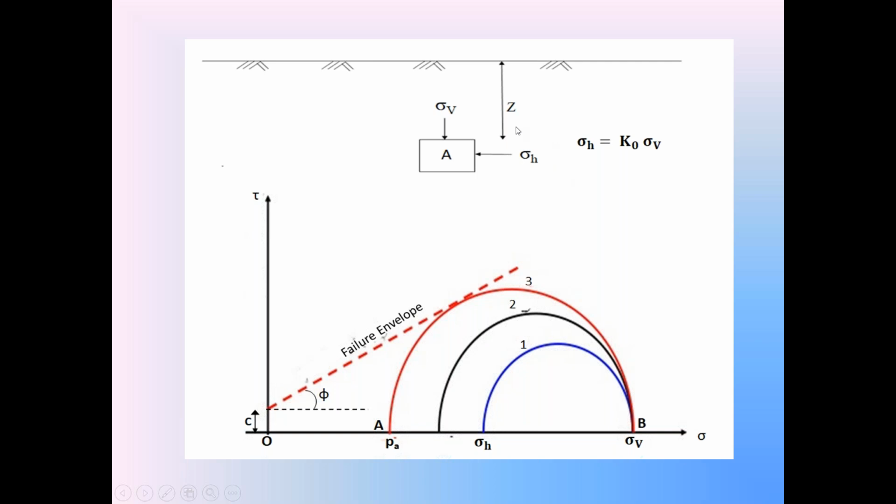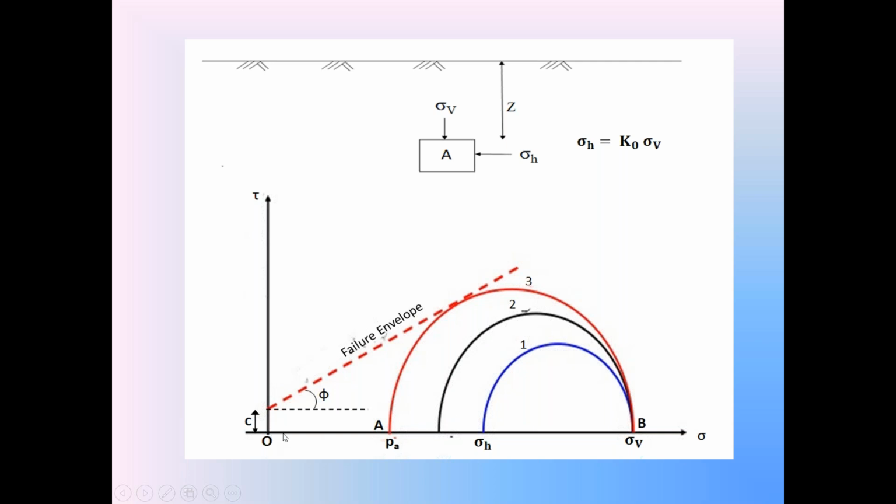The minimum value of sigma h in the c-phi backfill, when the backfill is c-phi soil, is called the active earth pressure PA in the c-phi backfill. The minimum horizontal stress sigma h in the c-phi backfill, when the backfill is in failure condition in the active situation, is called the active earth pressure PA. So this is that active earth pressure PA.